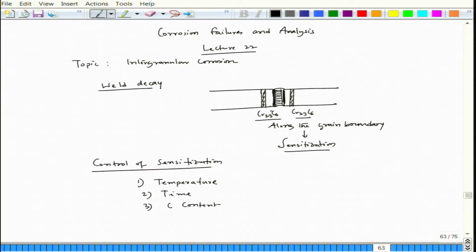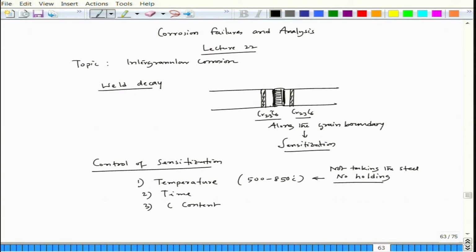Now, this is 500 to 850 degrees Celsius. By any means, if you do not take the metal to this temperature range and hold it, so no holding, not taking the steel to this temperature and no holding, so no problem.